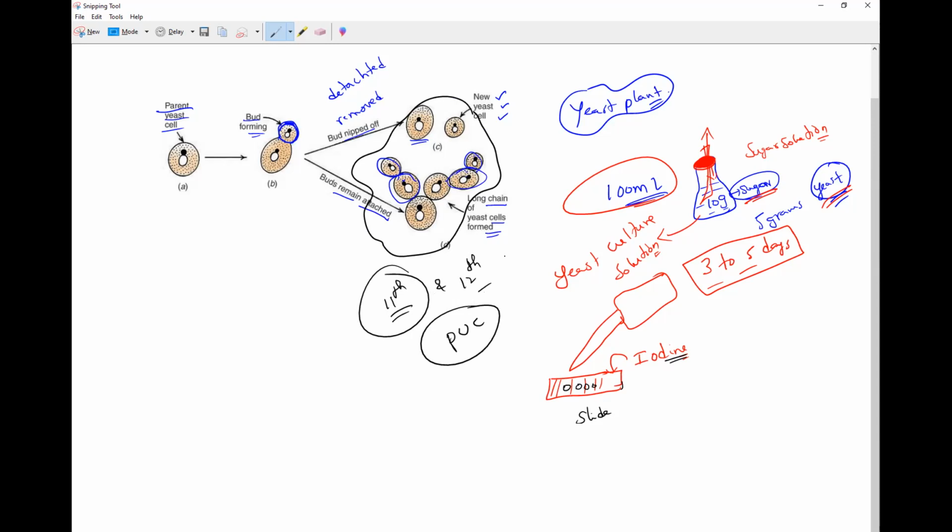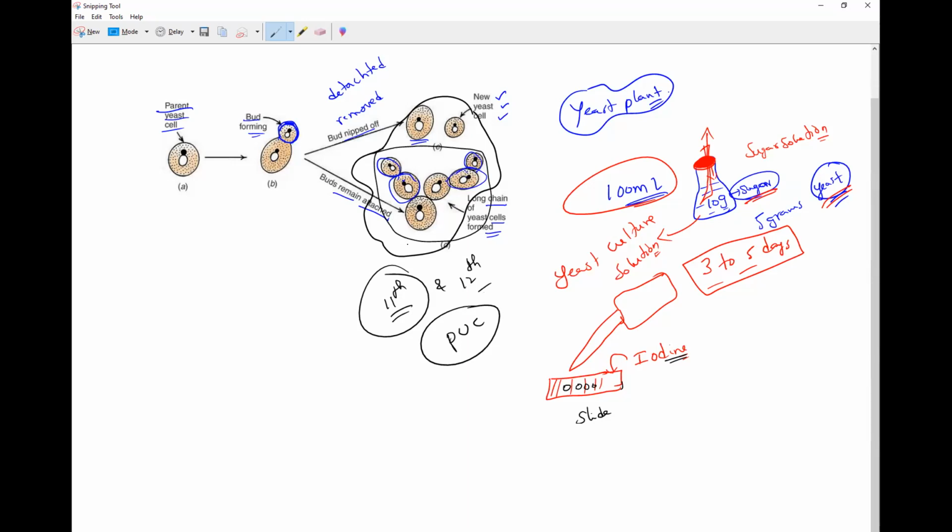That is how the budding will take place. We can clearly notice in the microscopic pictures how one cell forms a bud, and that single cell turns into a daughter cell, and another daughter cell forms like this. We can notice it exactly under the high power of the microscope.